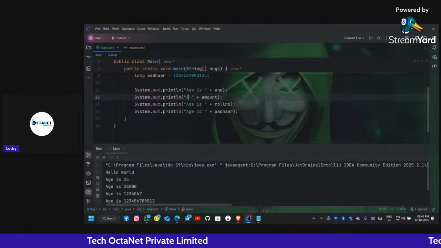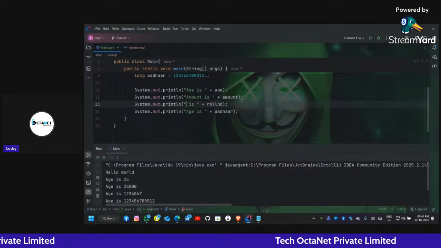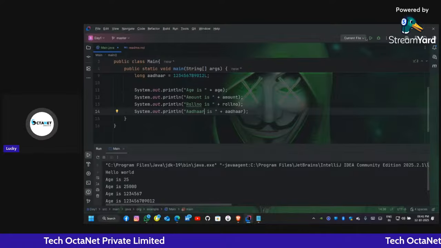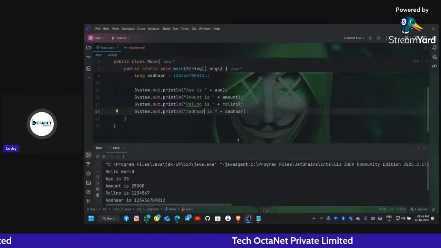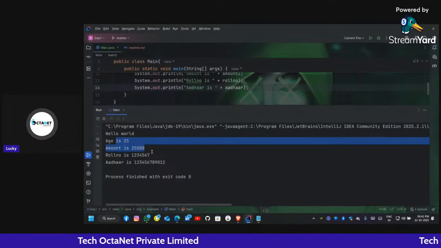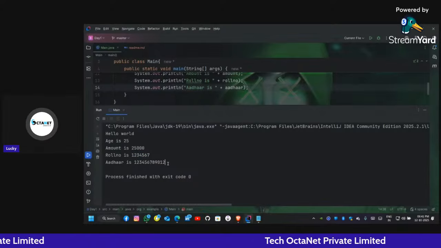Amount is, then roll number is, then Aadhaar is. Okay. Now run it again. So here is the output. Hello world, age is 25, amount is 25,000, roll number is 1, 2, 3, 4, 5, 6, 7, and Aadhaar is, and you see here, the L is not shown here.